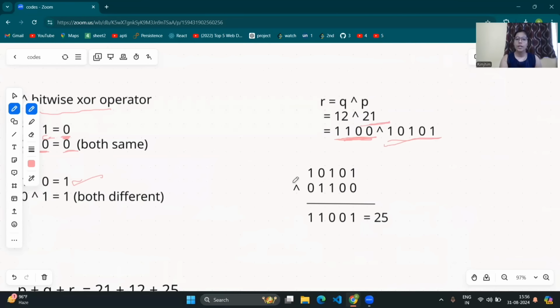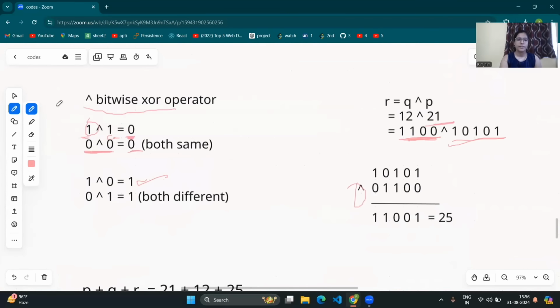Now we will perform the XOR operation between these two. 1 XOR 0, both are different, so XOR will be 1. 0 XOR 0, both are the same, so 0. Again, 1 XOR 1, the value will be 0. 0 XOR 1 is different, so the value will be 1. 1 XOR 0, the values are different, so the value of XOR will be 1. Now this is the binary number. Now we will convert this.